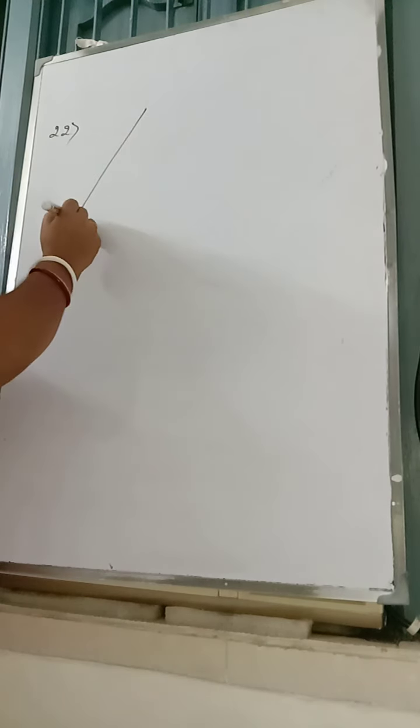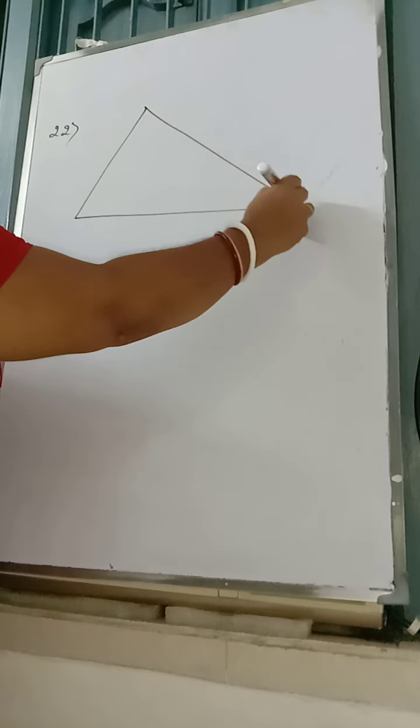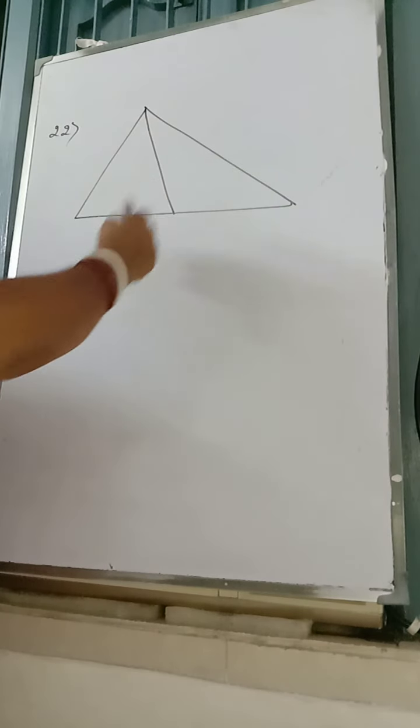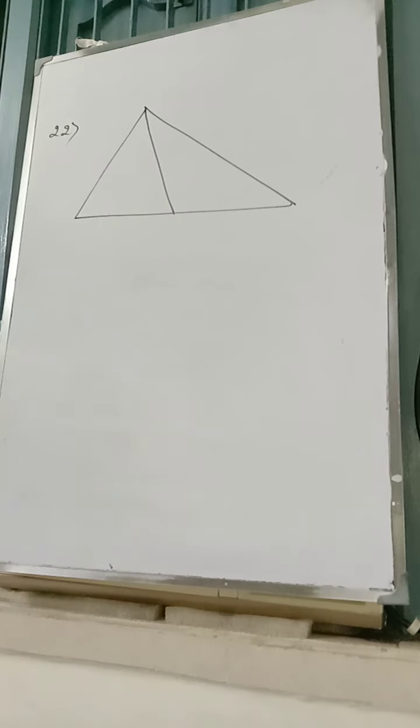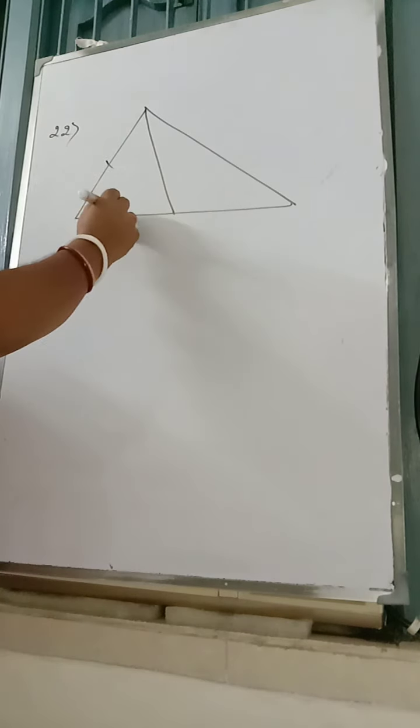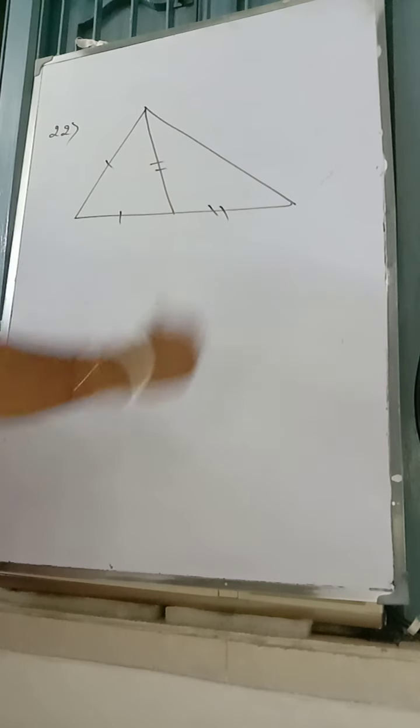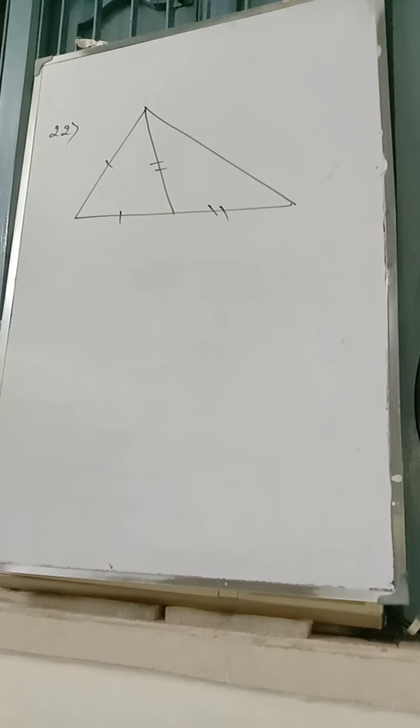Look at question number 22. You have to write it. I'm not going to write it. Okay? This figure is given. Then we have these two equal and these two equal. Done. Now the names are PQ, SR.